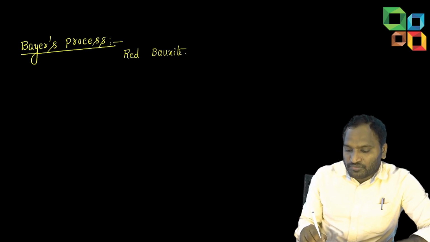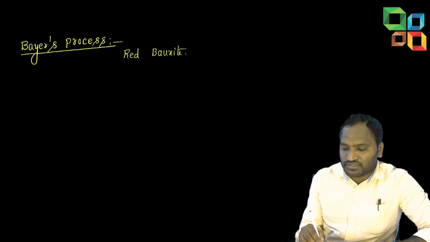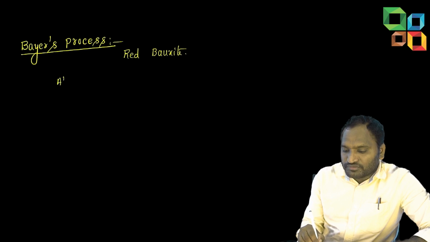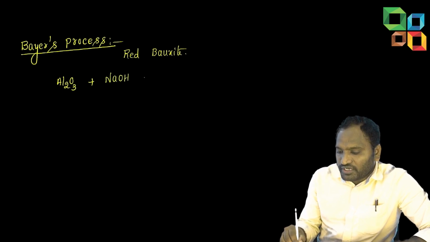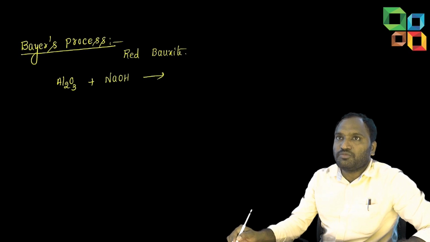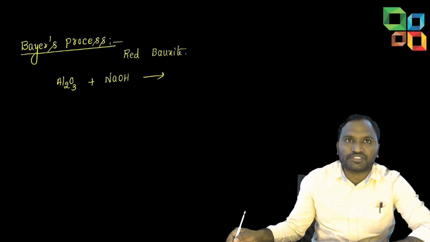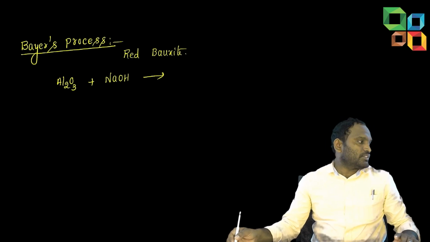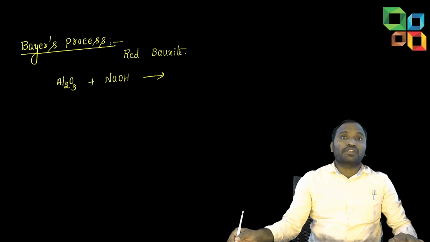So what is Bayer's process? See students, listen carefully, because it won't be there in NCERT or in 12th standard, but it is important for competitive examinations. Al2O3 on reaction with sodium hydroxide. You may get doubts: aluminium is a metal, metal oxides are basic, and again it is reacting with base. It can react since it is amphoteric.